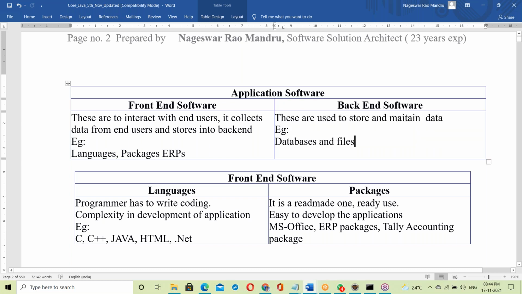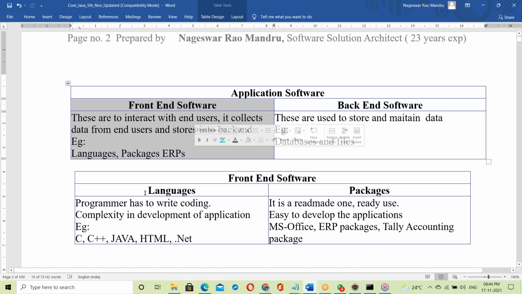Even a language collects data from you, right? A language also collects data and stores it in the backend. So except storage locations, storage database files, all are front end. Now Java comes under front end.